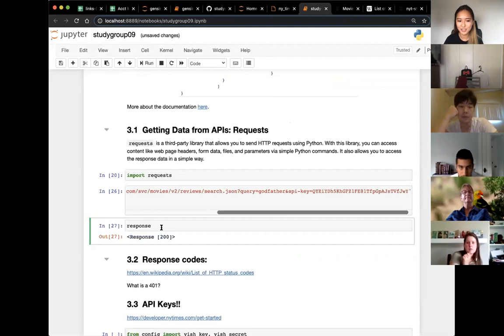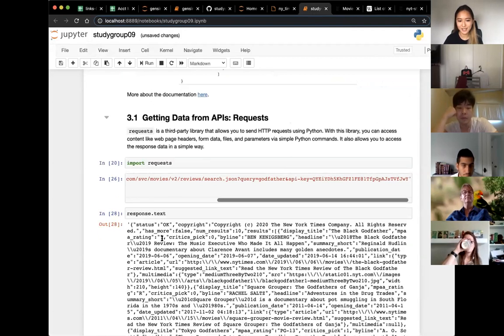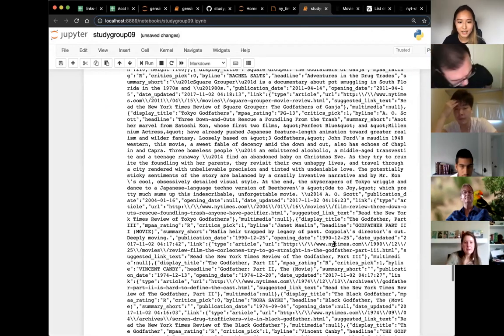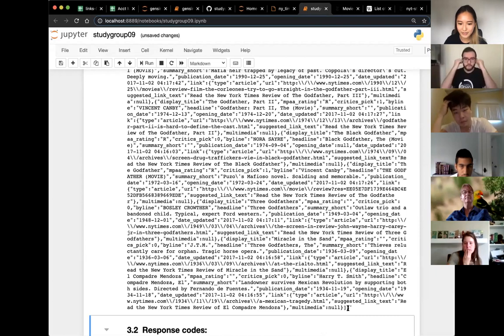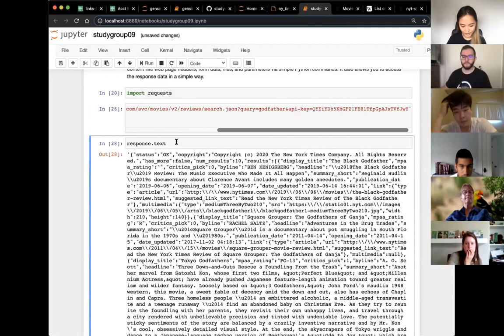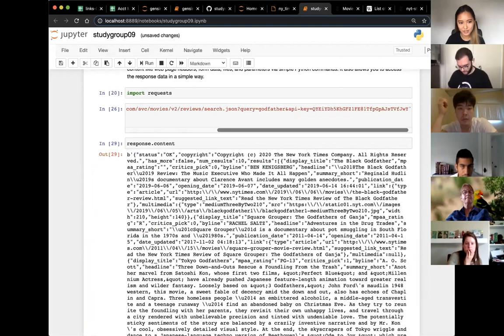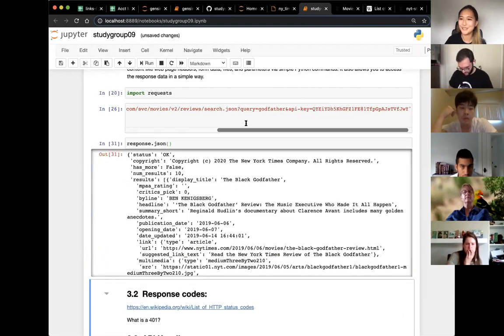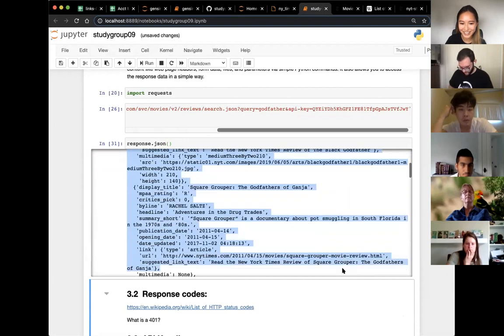So when you have the response here, earlier we saw I did response.text, and there are different attributes that we can do. Response.text is not the cleanest one because it gives it to us as an entire string. What we might end up using more is response.content, or I think response.json is one as well. Oops, and .json is a method. And so response.json just turns all of that response into a dictionary.